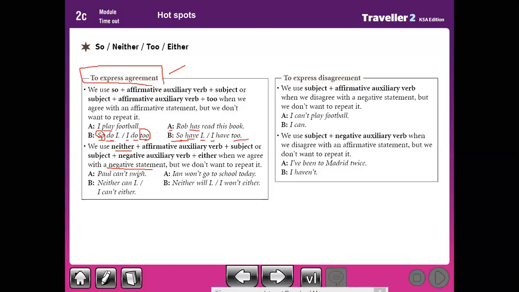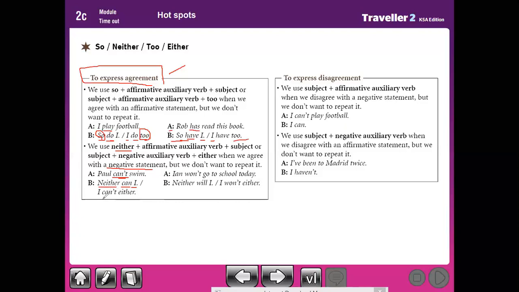Paul can't swim. Is this sentence affirmative or negative? Yes, that's right. This sentence is negative, can't. So we begin with neither, and after neither, you should put the affirmative auxiliary verb. Can't changes into can. Don't put can't. Yes, neither can, and put I, the subject, at the end of the sentence. Neither can I. Paul can't swim, neither can I.